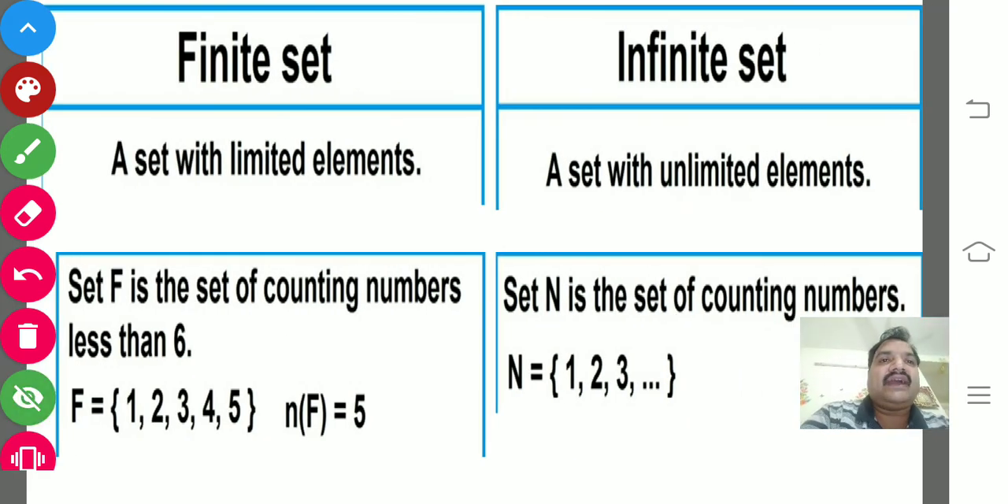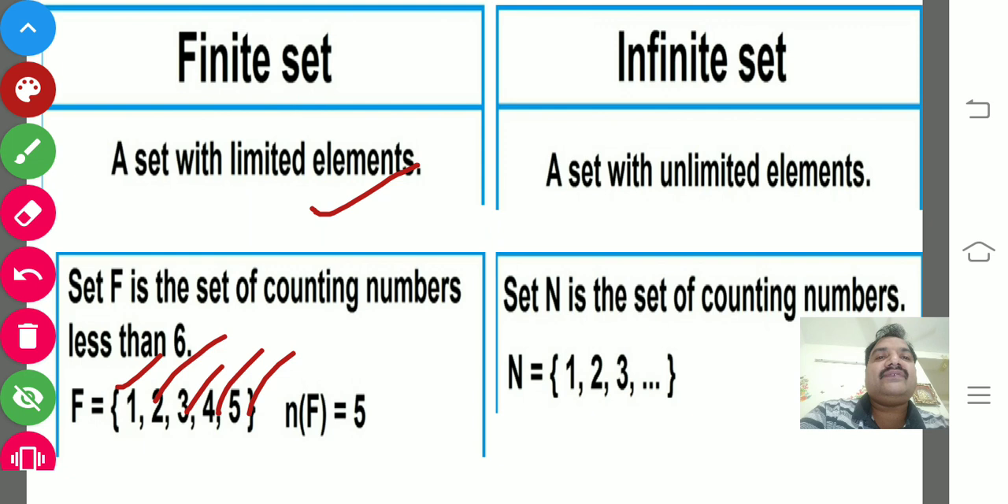Yes. Now finite set and infinite set. A set with limited elements is called a finite set. Here is the example. Set F is the set of counting numbers less than 6. So we can easily write it. Counting numbers mean natural numbers, positive numbers which start from 1. So we write numbers below 6: 1, 2, 3, 4, 5. We can easily count the cardinal number of the set, n of F equals 5.